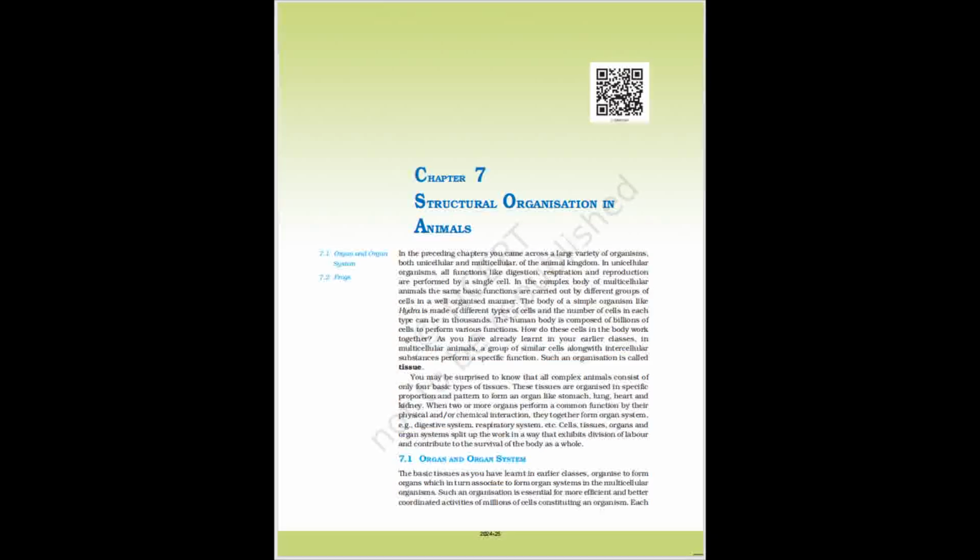Frogs are beneficial for mankind because they eat insects and protect the crop. Frogs maintain ecological balance because these serve as an important link of food chain and food web in the ecosystem. In some countries, the muscular legs of frog are used as food by man. Summary. Cells, tissues, organs, and organ systems split up the work in a way that ensures the survival of the body as a whole and exhibit division of labor.